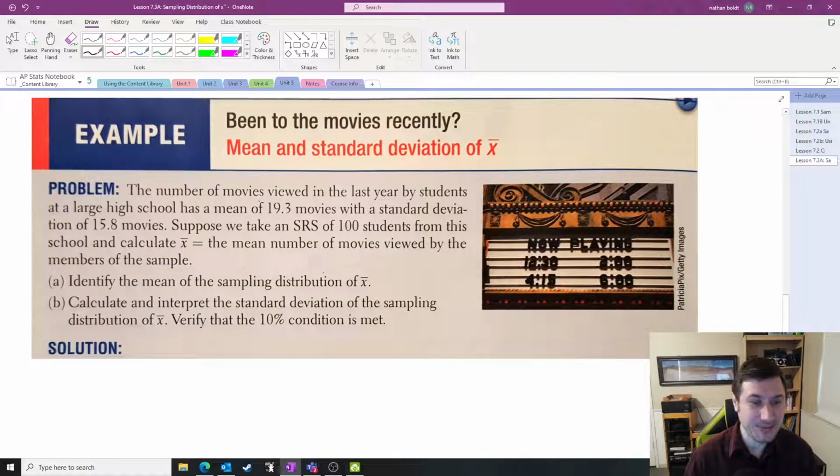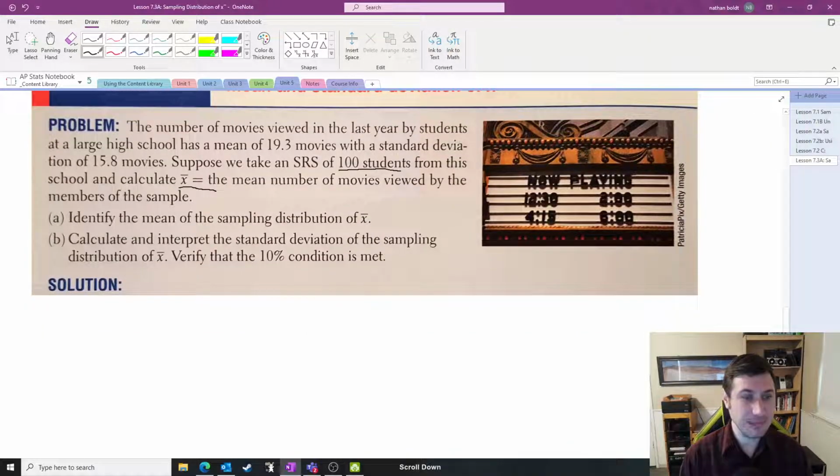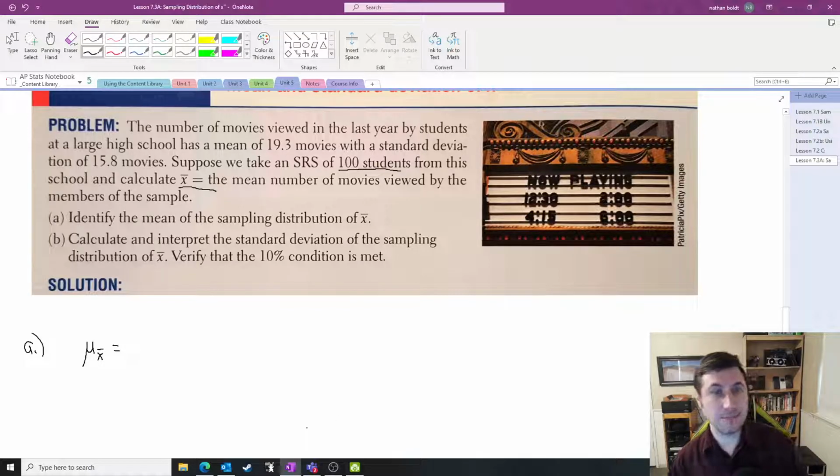All right. Suppose we take an SRS of 100 students from this school and calculate x bar, the mean number of movies viewed by the members of the sample. Okay? So we have this sampling distribution that we're building up. Identify the mean of this sampling distribution. That one should be nice and easy, right? Just the syntax, I think, is the main thing you got to learn here. The mean of all the x bars is equal to the population mean. And so we know the actual population mean here is 19.3.